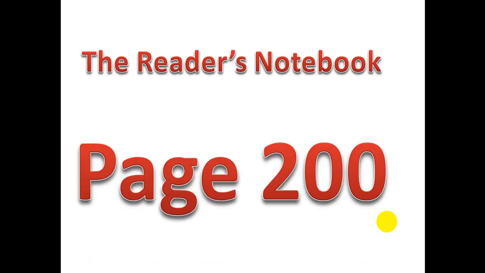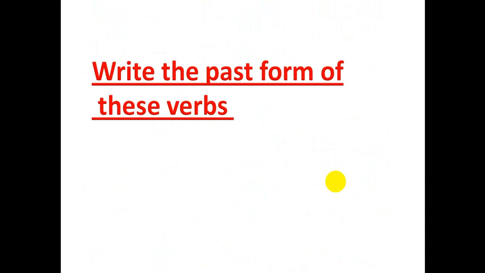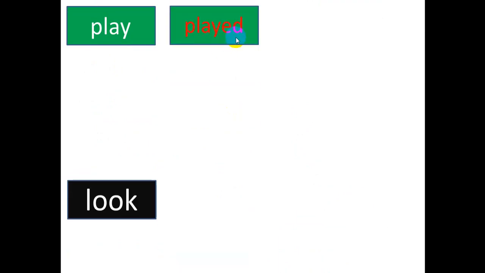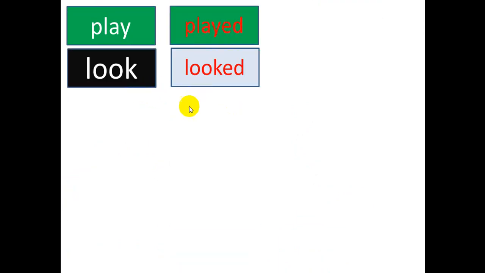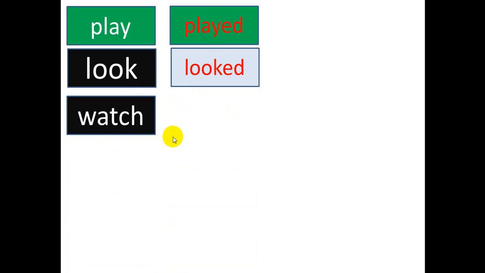Okay, let's start. Here in page 200, you will find the title is irregular verbs, and we studied before what irregular verbs are. Any verb has present and past. For example, if I ask you, Basil, what is the past of play? Say played, you add ed. The past of look, looked. The past of watch, watched.